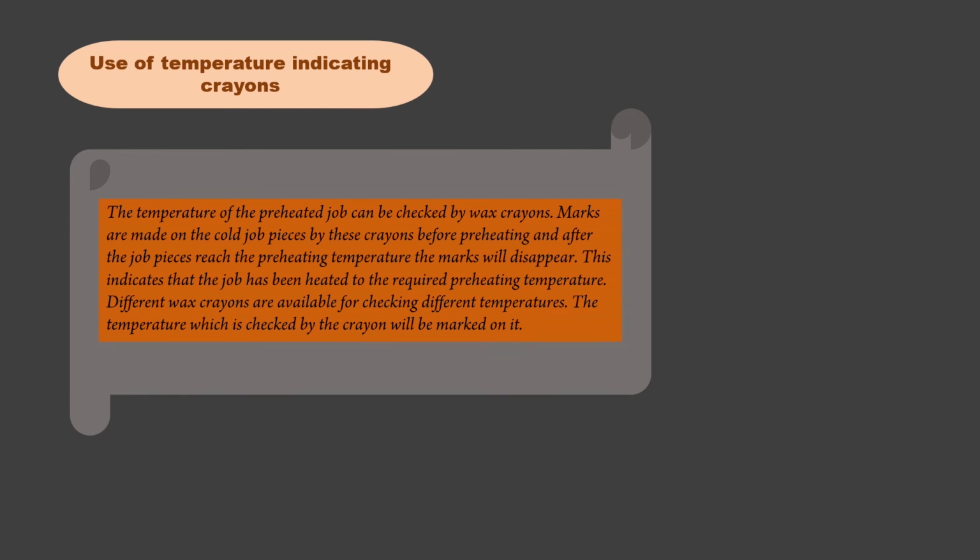Use of temperature indicating crayon. The temperature of the preheated job can be checked by wax crayons. Marks are made on the cold job pieces by these crayons before preheating, and after the job pieces reach the preheating temperature, the mark will disappear. This indicates that the job has been heated to the required preheating temperature. Different wax crayons are available for checking different temperatures. The temperature which is checked by the crayon will be marked on it.